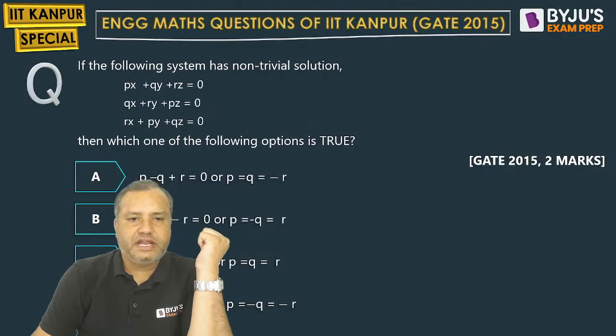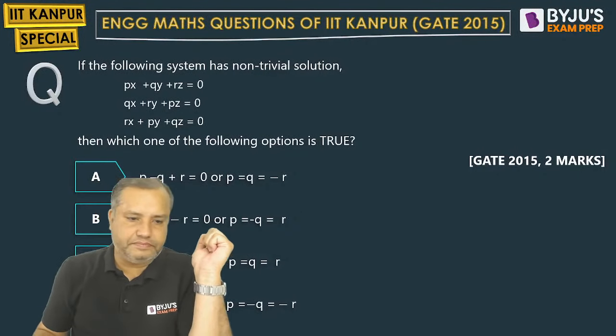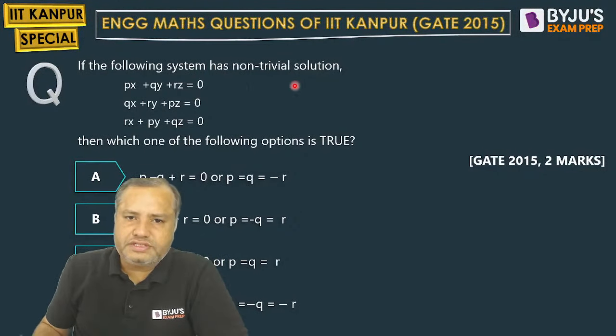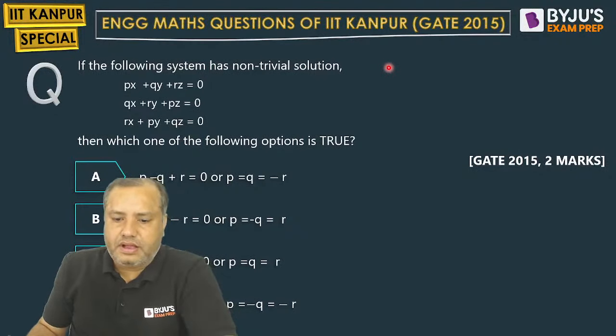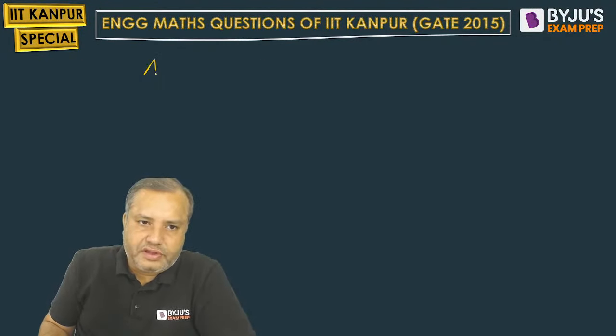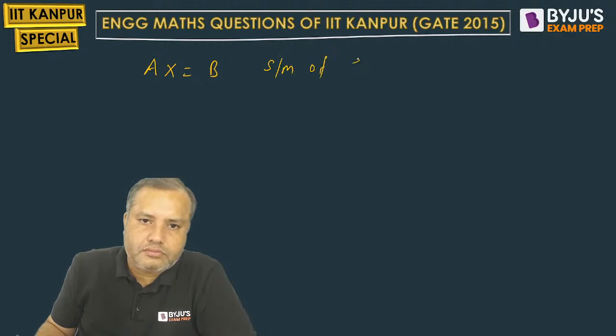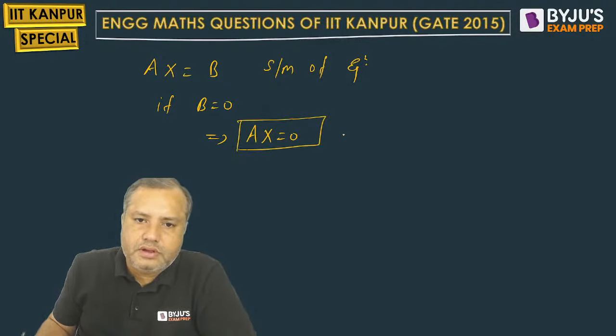This one is again a question based on homogeneous system. Students, I'll just go back and tell you something. If you have a system of equations as Ax equal to B, if B is a null matrix, then you will get Ax equal to 0. This is called a homogeneous system. Homogeneous system has got two types of solution.